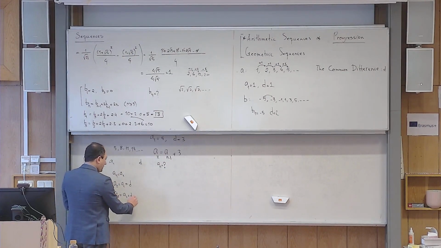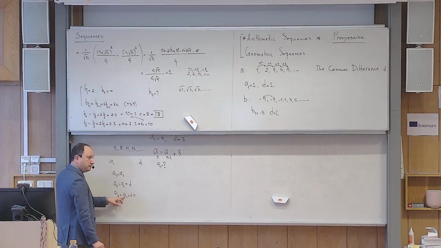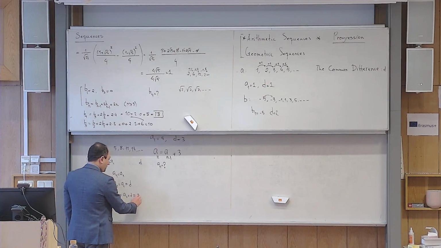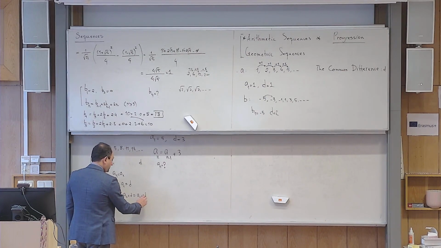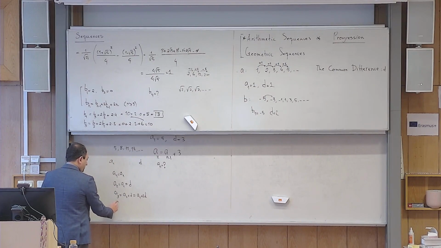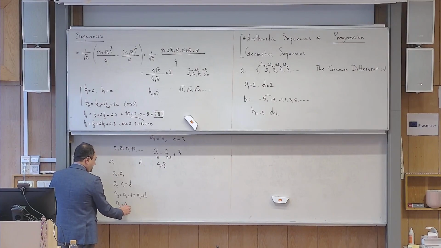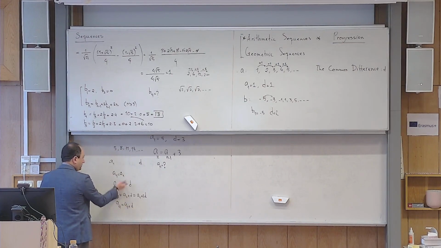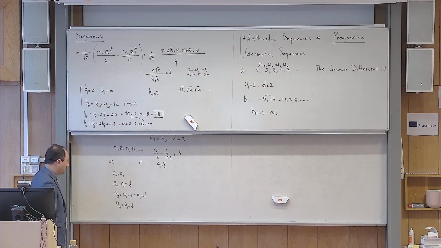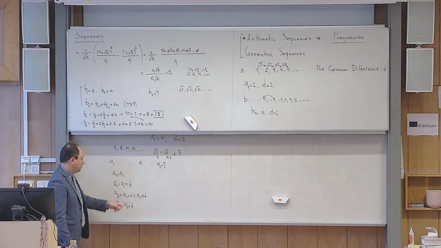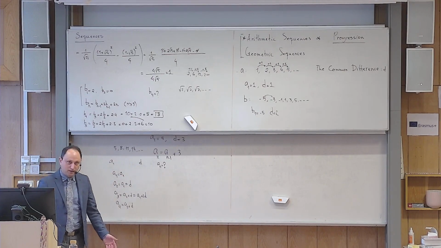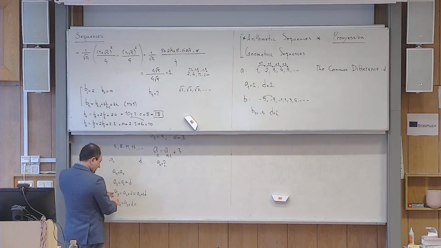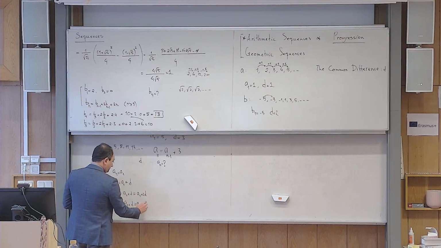So you continue a little bit more, because what is A2 itself? A1 plus D, so A3 becomes A1 plus D plus D, which is A1 plus 2D. And then this person asks me for A sub 4, and what should I do? Recursively, I would say A3 plus D. But you are not allowed to give this number to that person, because immediately he will complain that I gave you A1 and D, but you are telling me A3 plus D. What is A3? So to shut him down, I would say that A1 plus 2D plus D is A1 plus 3D, yes?